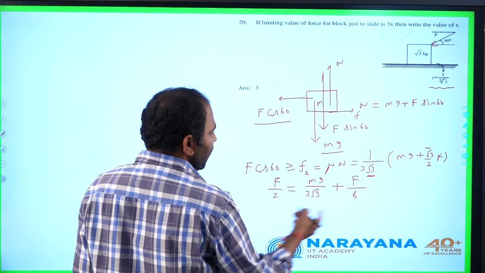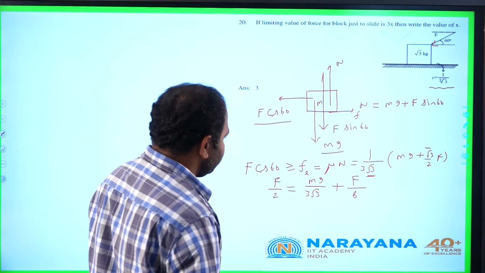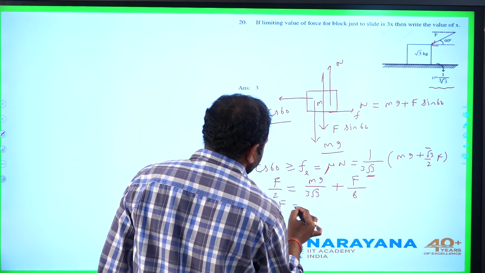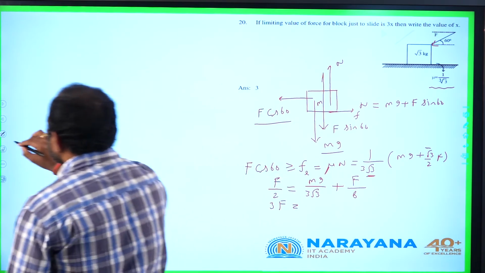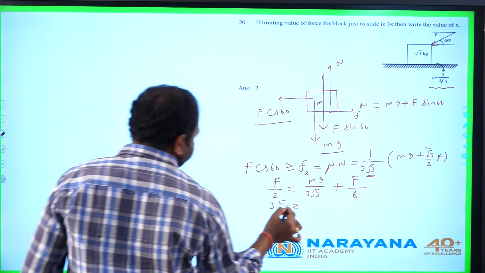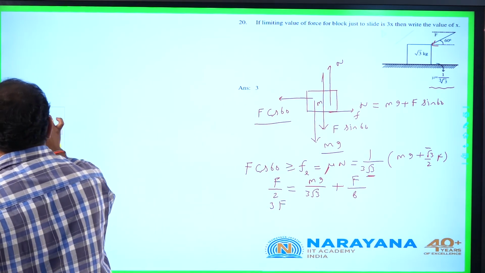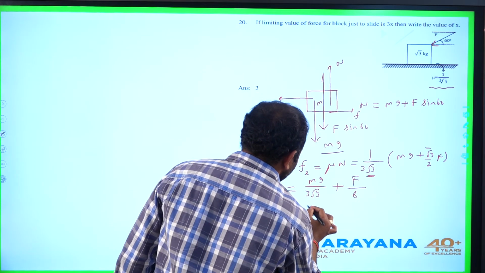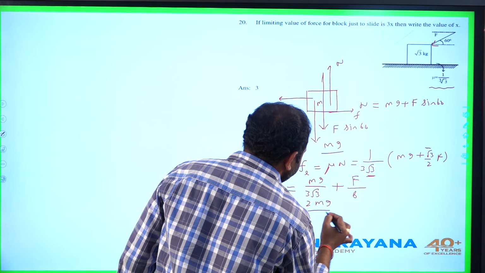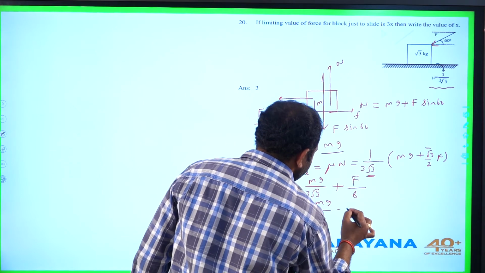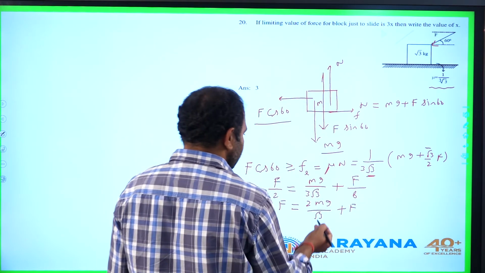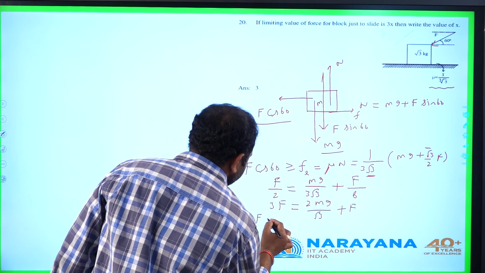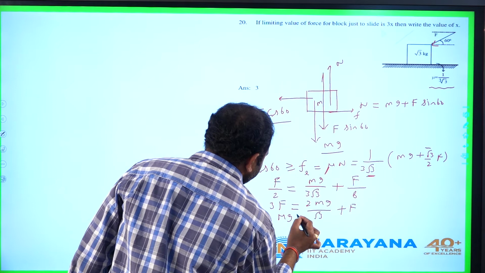Rearranging this, multiplying the whole expression by 6 on both sides, this will be 3F equal to two mg by root 3 plus F. So now it is 2F equal to 2 mg by root 3, or F is simply mg by root 3.